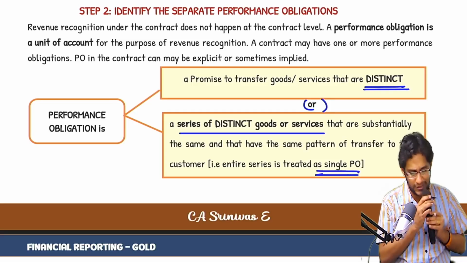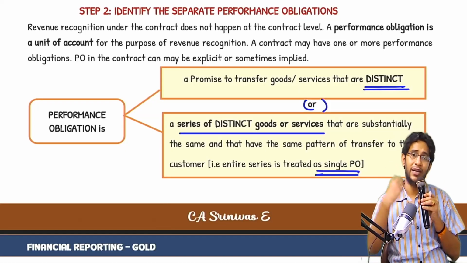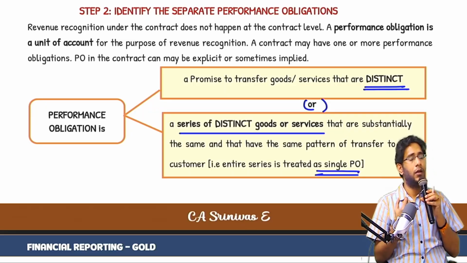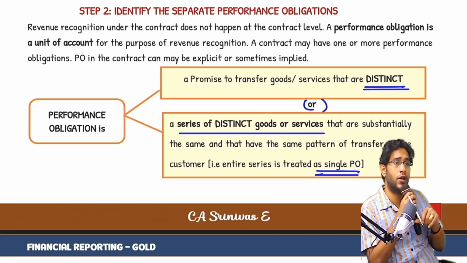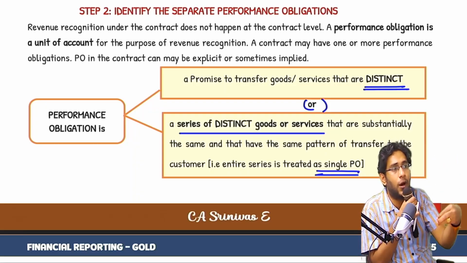What is all this we will see. Now, even though entire step number 1 we are talking about contract, Ind AS 115, sir, revenue recognition will not happen at contract level. It will happen at performance obligation level.